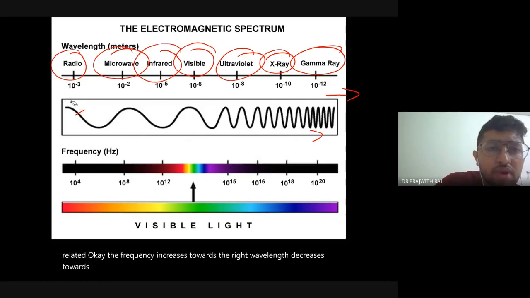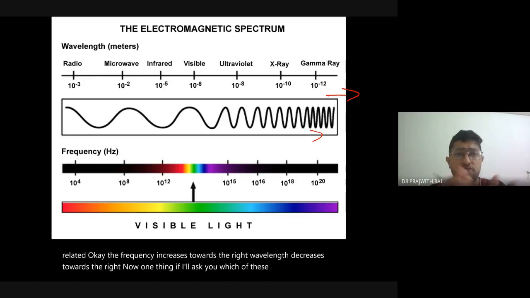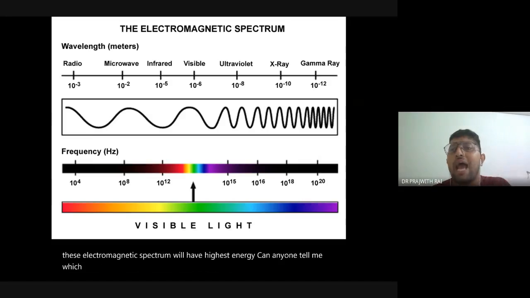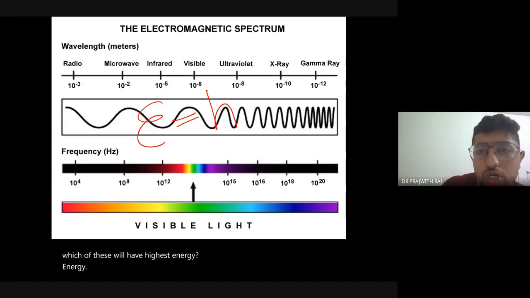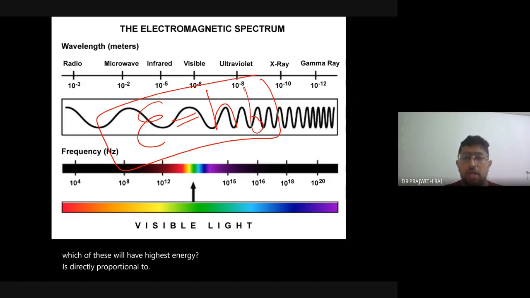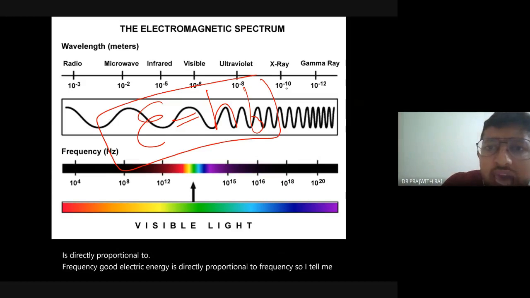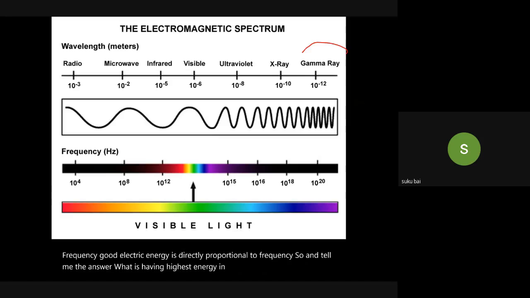Now, if I ask you, which of this electromagnetic spectrum will have highest energy? Can anyone tell me which of these will have highest energy? Energy is directly proportional to frequency. Good. Energy is directly proportional to frequency. So tell me the answer. What is having highest energy in this? Okay, it is always the gamma rays.